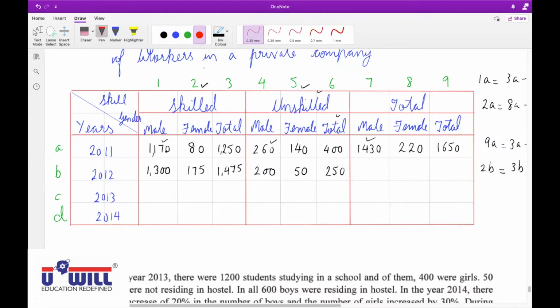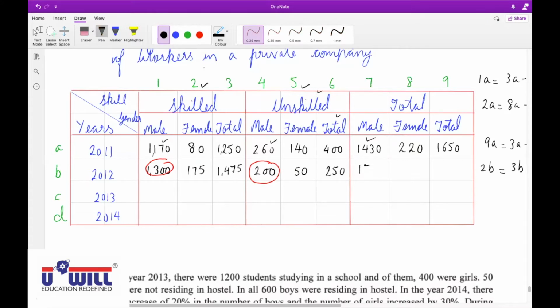Manan, how many skilled male workers are there? See, I circled it. 1300. How many unskilled male workers are there? 200. So what would be the total number of male workers? 1500.